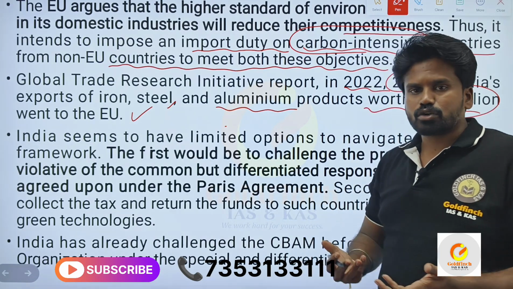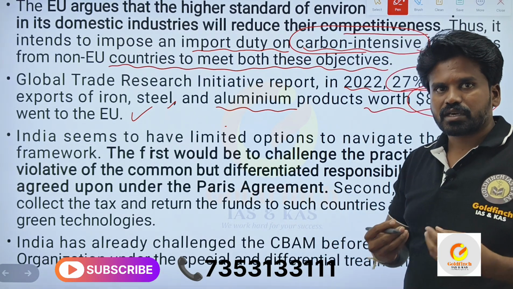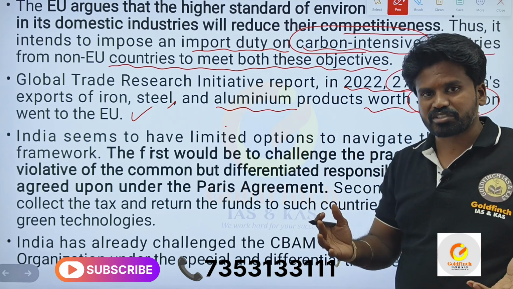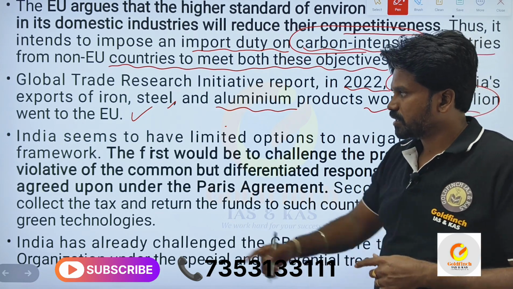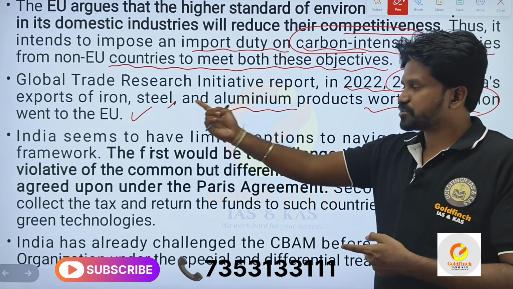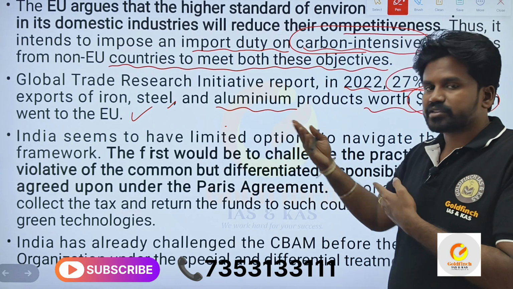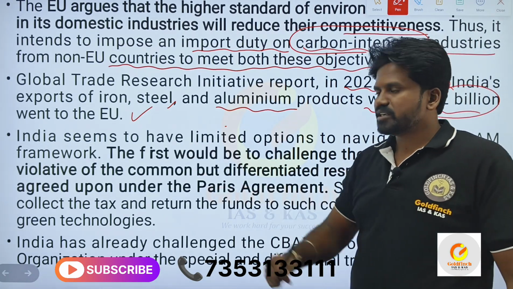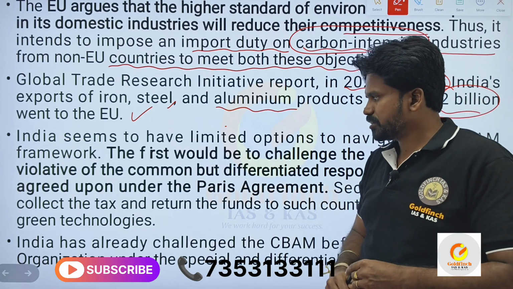That is a very difficult thing to be achieved, right? And what India can do now, because there is no other option, because we cannot suddenly go and adopt such a new technology. That is a more expensive technology to adopt, right? So producing the steel and the iron and the aluminum without emitting more carbon is very difficult, right? Now what options does India have? India actually has two options now.